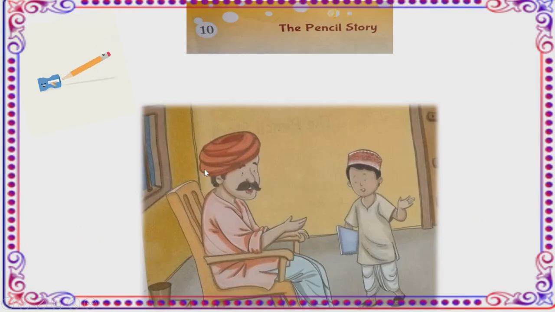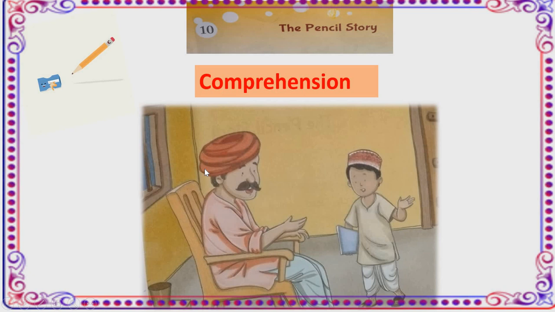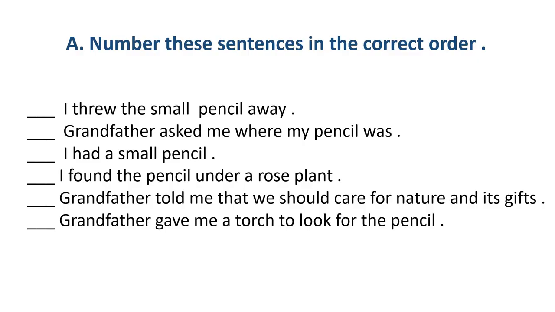So in this, we'll be studying full comprehension, means all the exercise, the back exercise of your lesson, the pencil story. Now, A part, number these sentences in the correct order. See, before these sentences, no number is written and the sequence is also not correct. Like first, I threw the small pencil away. Grandfather asked me where my pencil was. The sequence is wrong, students.